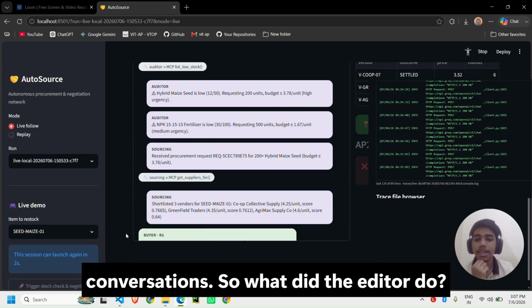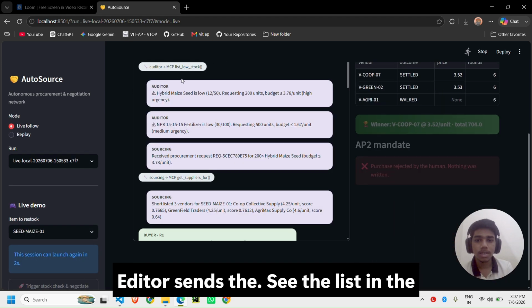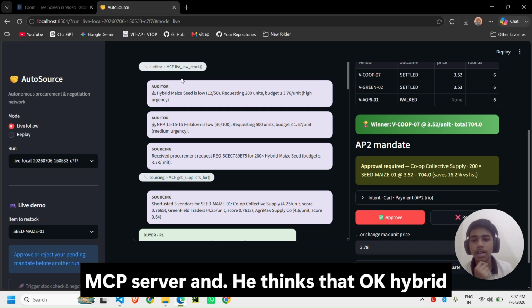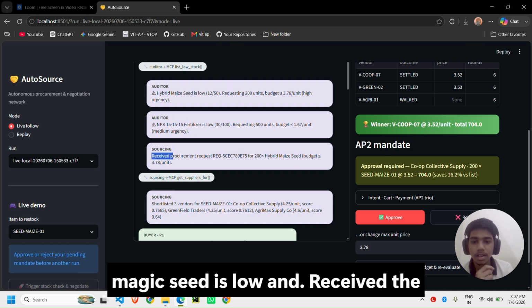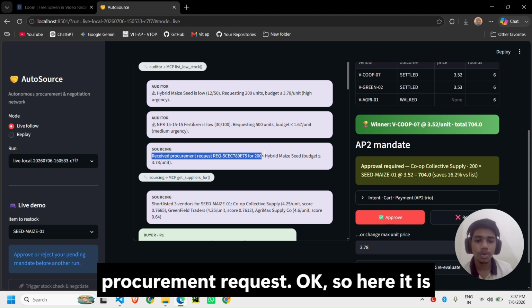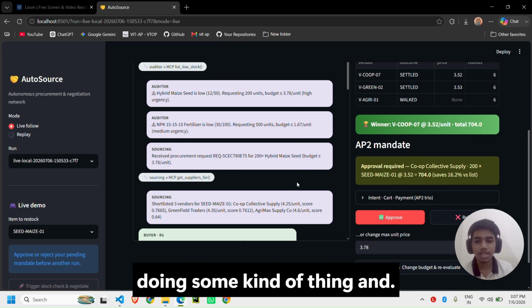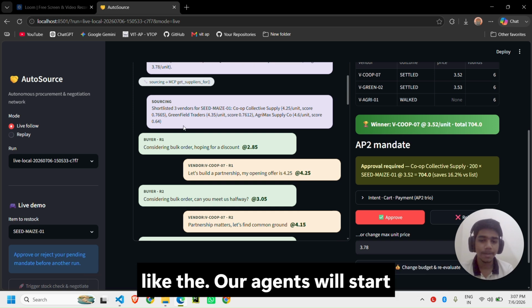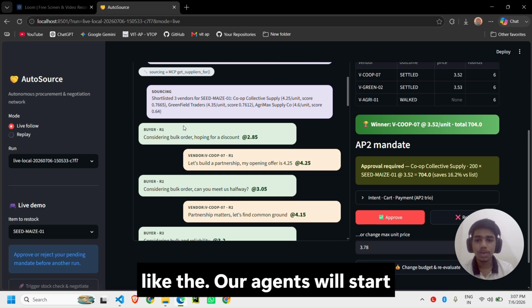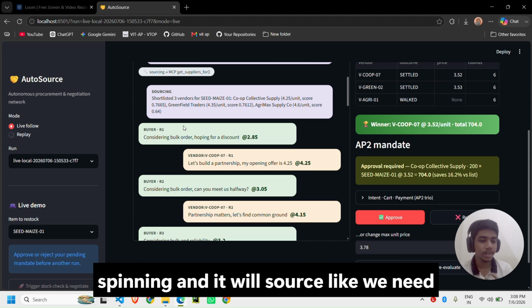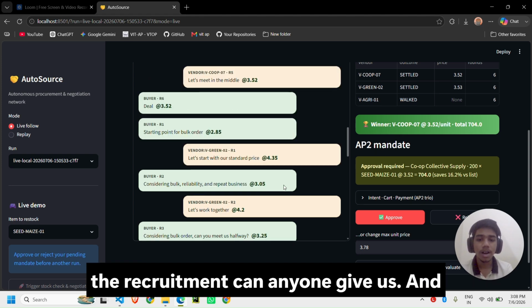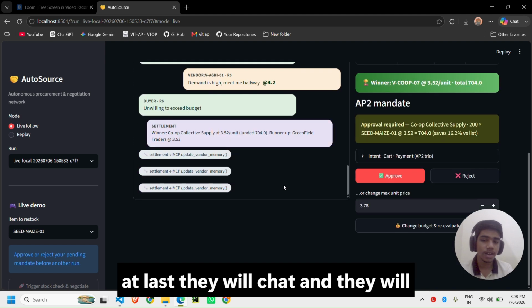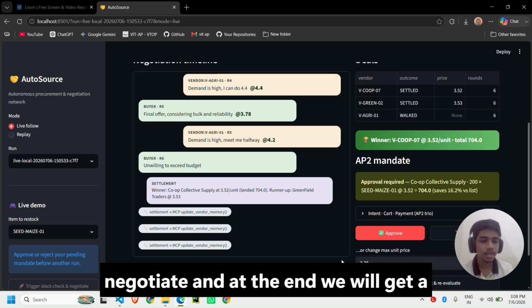So what did the auditor do? The auditor checks the list in the MCP server, and thinks that the hybrid maize seed is low, and it received a procurement request. From here onwards our buyer agents will start spinning up and sourcing. We need the procurement, can anyone give it to us? At last they negotiate, and at the end we get a final budget.